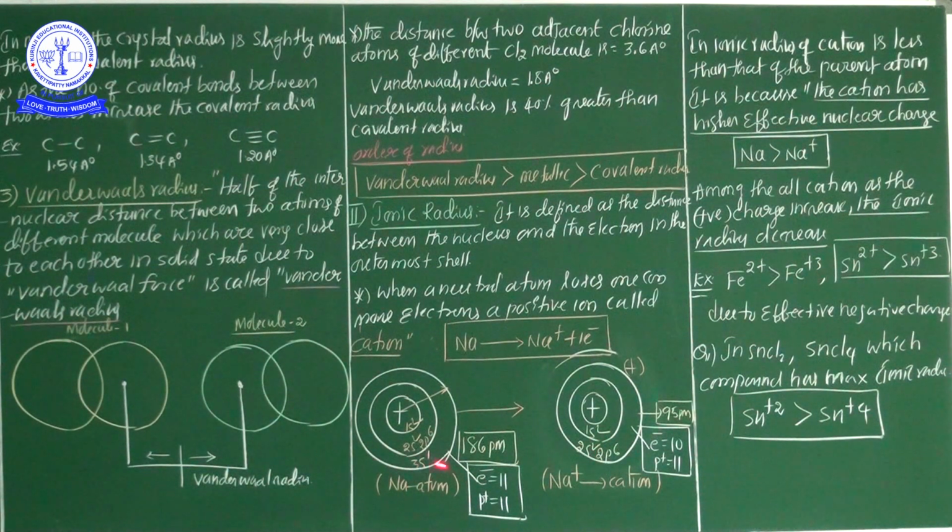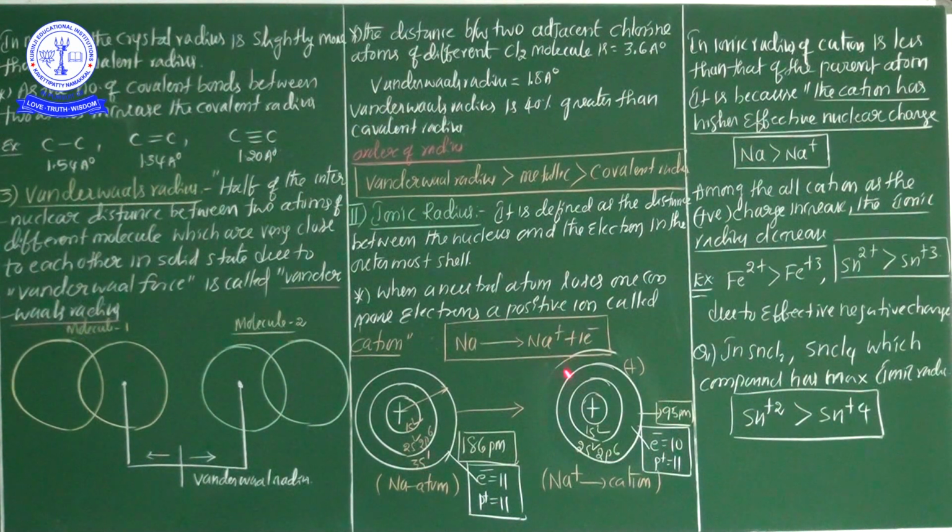Here, if one electron is lost, the number of electrons is 10, but the number of protons is 11. So carefully observe, this is a cation. In a cation, my dear student, positive charge is a maximum compared to negative charge. That's why whenever any neutral atom loses an electron, it is represented with a positive symbol. Why is it represented with a positive symbol? In an ion, positive charge is maximum.